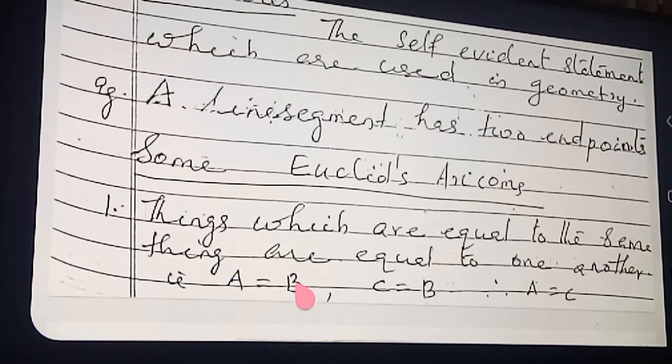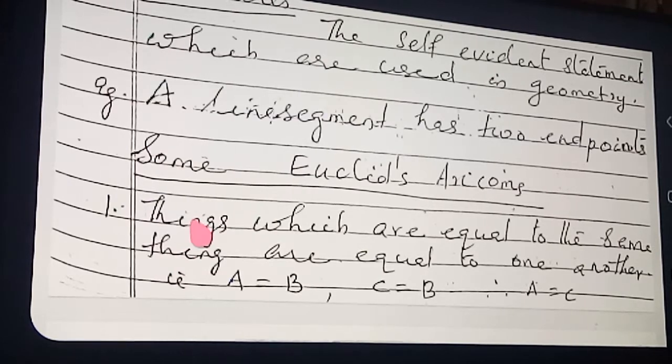This A is equal to B and this C is also equal to B. That is, A and C are two things which are equal to the same thing. Which one? B. Understood? Then they are equal to one another. The meaning is that A and C are equal. Is the concept clear now?